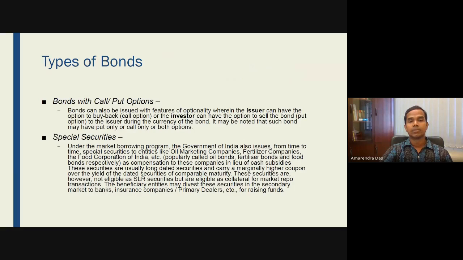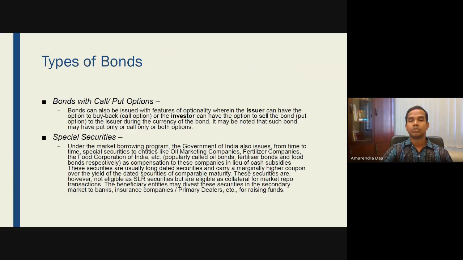Now there are also special securities under the market borrowing program. Government of India also issues special securities from time to time. And in India, we have oil marketing companies, we have fertilizer companies, Food Corporation of India. They basically issue special securities, popularly known as oil bonds, fertilizer bonds, food bonds, and these are basically given as the compensation to these companies in lieu of the cash subsidies. Government will give them financial support through these oil bonds, fertilizer bonds, or food bonds, so that they can encash this and get the money.